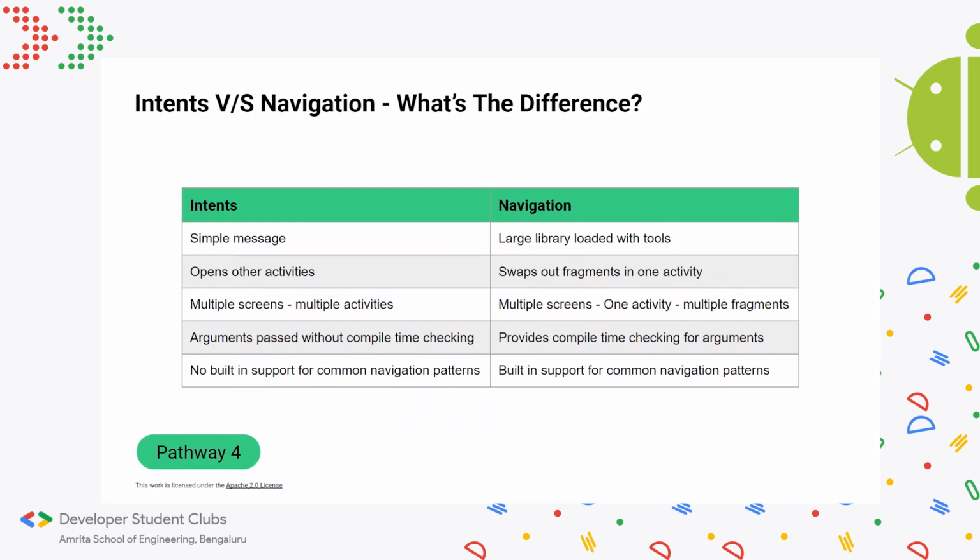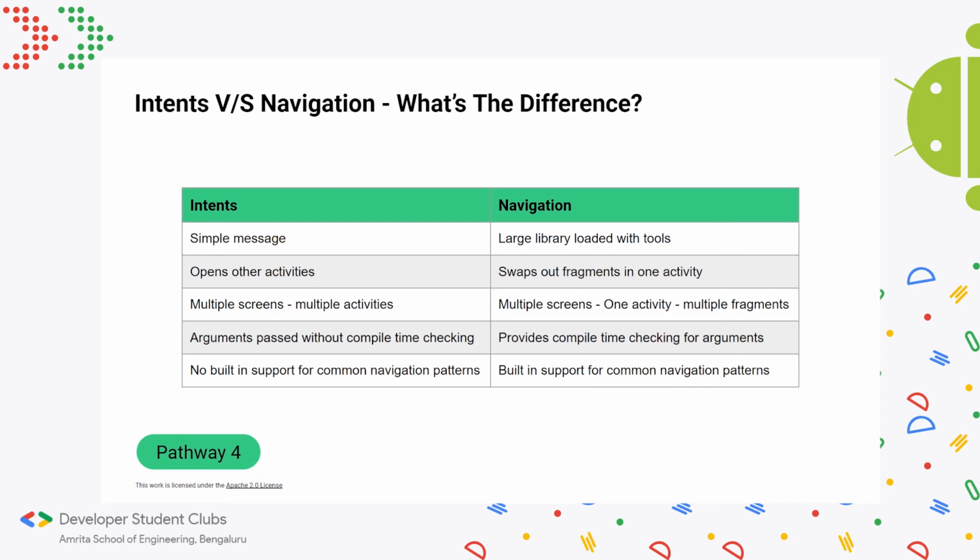And with intents, there isn't any built-in support for common navigation patterns, which basically means, like we talked about, the navigation drawer or those three vertical dots, or the up arrow or the bottom navigation bar. All these things aren't inbuilt with intents. You have to code them yourself if you choose to use intents. But with navigation, they're built in and you can use simple syntax to get them up and running quickly.